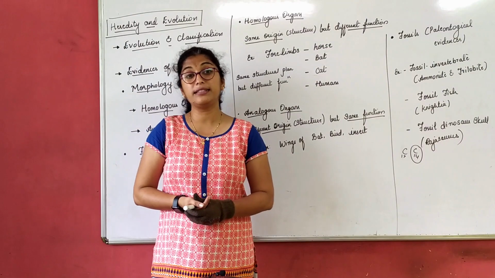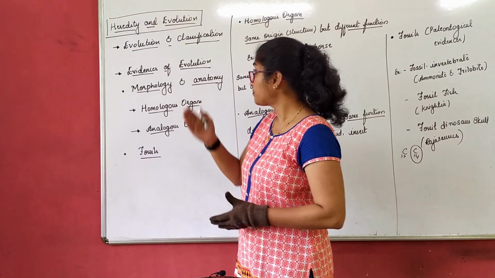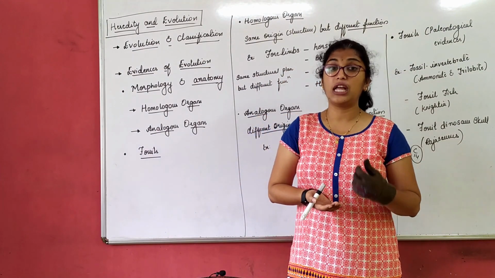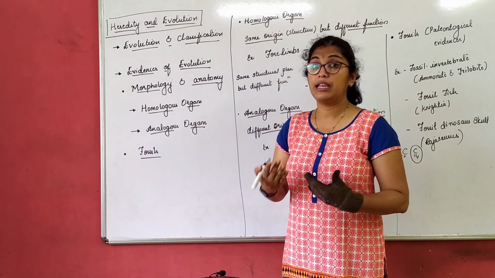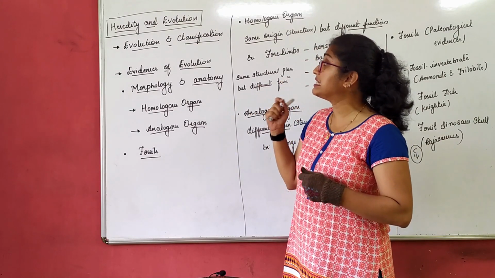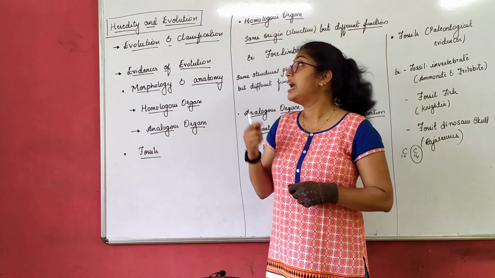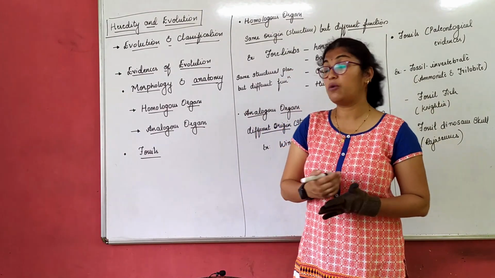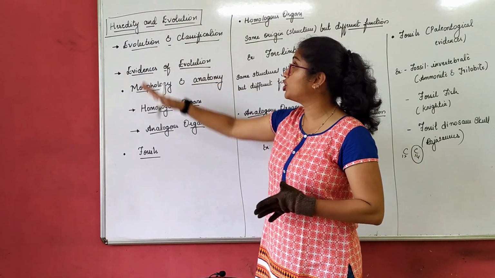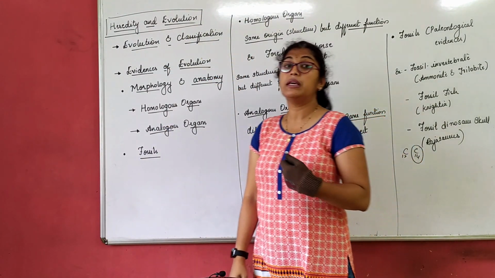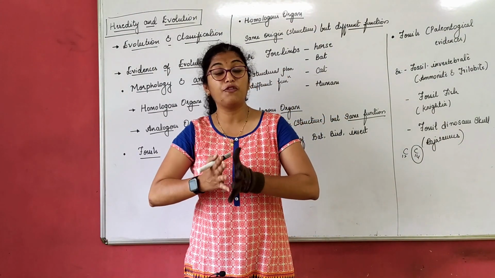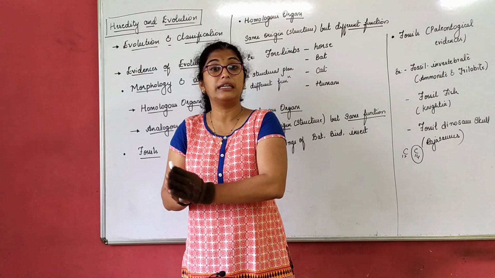Now we'll move on to the next segment, that is evolution and classification. Evolution and classification are interlinked with each other. How do we say this? Because classification of species is a reflection of their evolutionary relationship. What do I mean by this? The more similar the organisms, the easier it is for us to group them under particular categories.